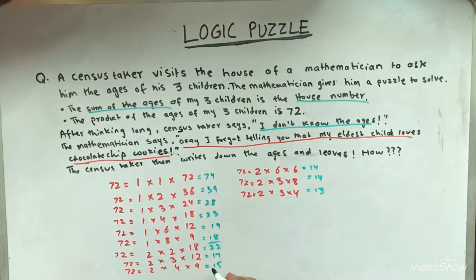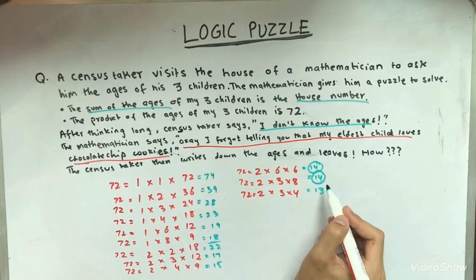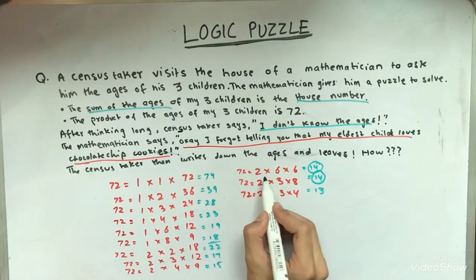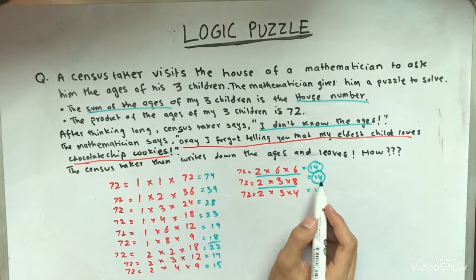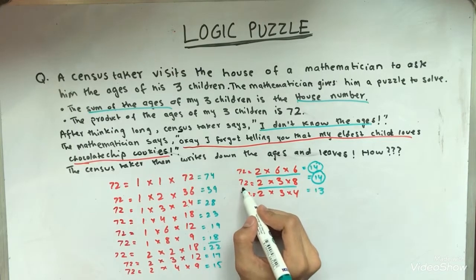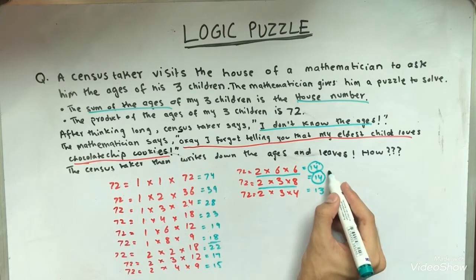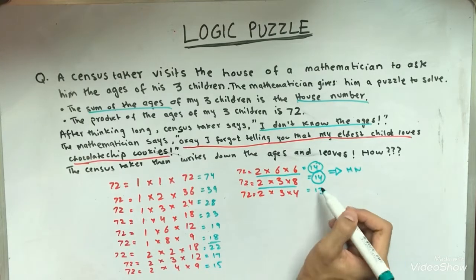That must mean only one thing, that the house number was something that came twice. That tells us the house number must have been 14. Because the house number was 14, he had two possibilities left. These numbers, 2, 6, and 6, and 2, 3, and 8, are both the possibilities that add up to 14 and multiply up to 72. So this tells us the house number was definitely 14, so that he could not figure it out.